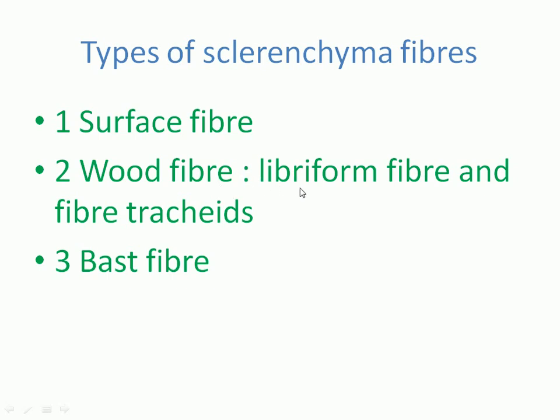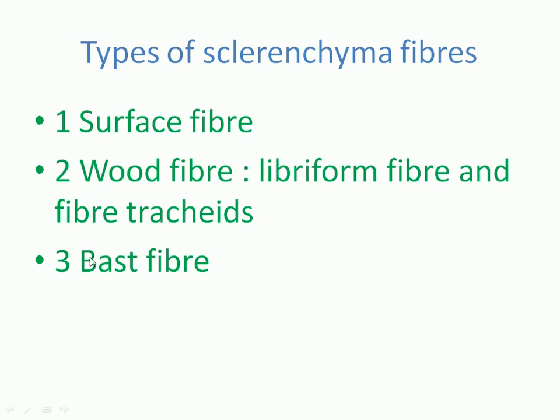These fibers in the secondary xylem are of two types. First is the libriform fiber, second is the fiber tracheid. Libriform fibers are commercially more important fibers. They are thick walled fibers and long in size, but the fiber tracheids are small and thin walled fibers. They are also used for commercial purposes.